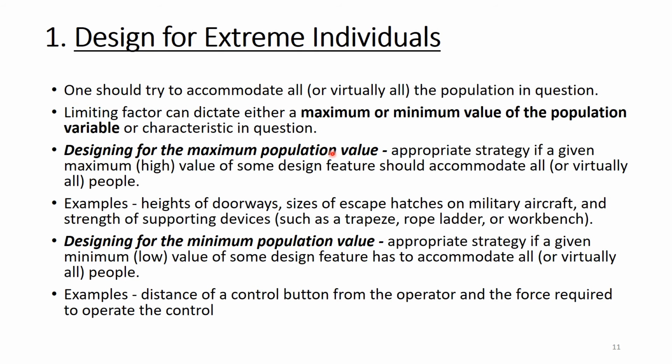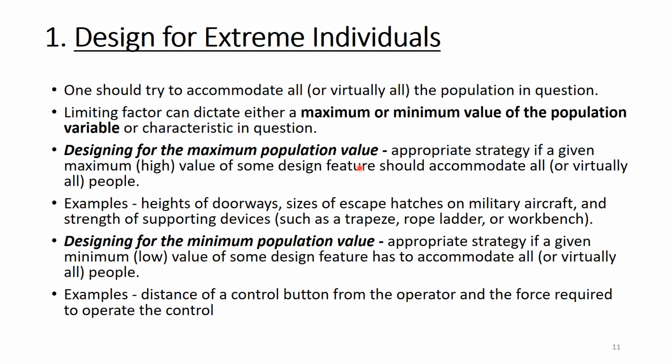For example, to understand it better, consider the heights of doorways or sizes of escape hatches or manholes, etc. In this case, you are expecting the taller person or the person with the maximum dimension to pass through that doorway or the manhole. So you should be designing with the maximum population value.